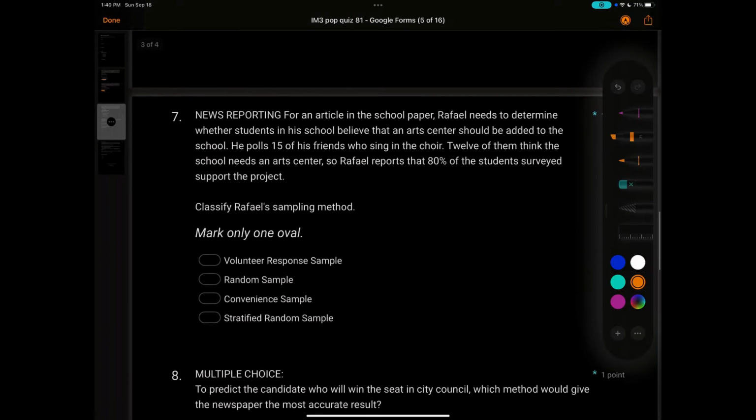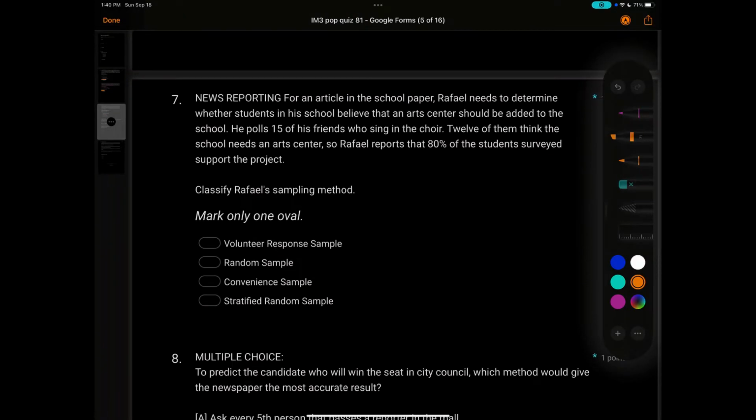The next question, same thing. Classify Raphael's sampling method. So this would just be volunteers, just asking those who want to respond, but that's not the case. If it was random, maybe he has all the class numbers and then he picks one at random, but that's not the case.